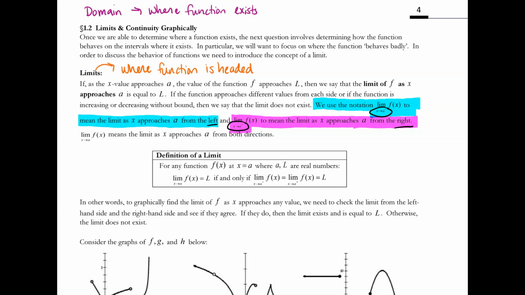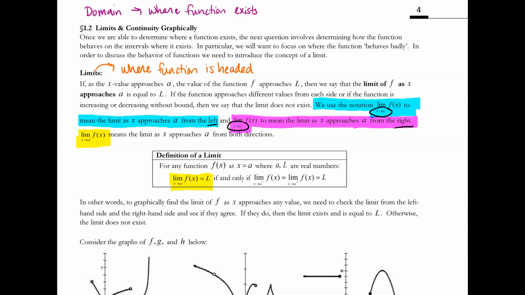When we talk about the limit of f as x approaches a, and there's neither a plus nor a minus, that's a two-sided limit. When I talk about the definition of a limit, I'm talking about the two-sided limit.